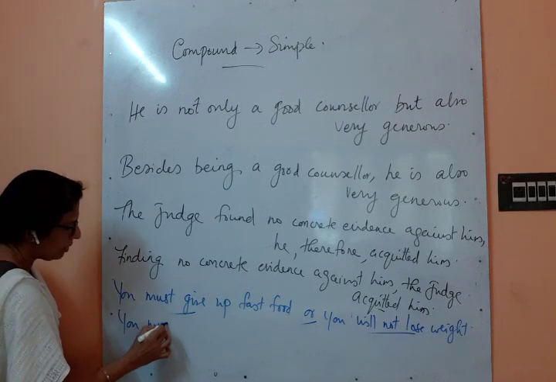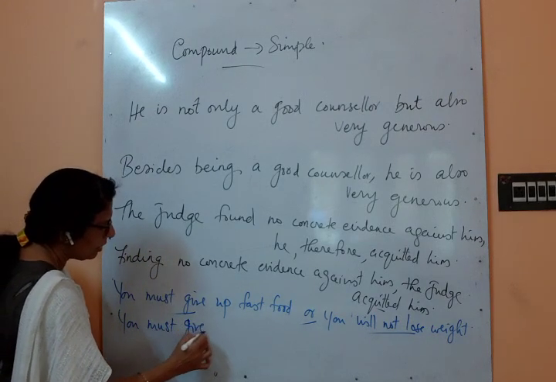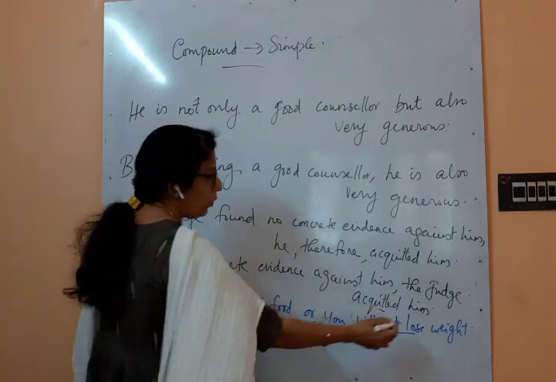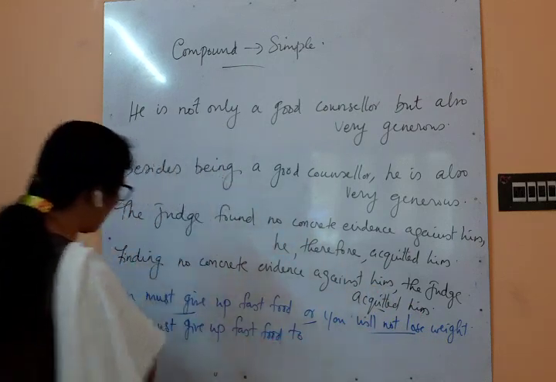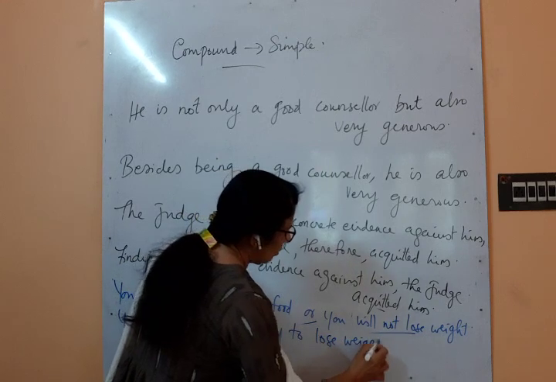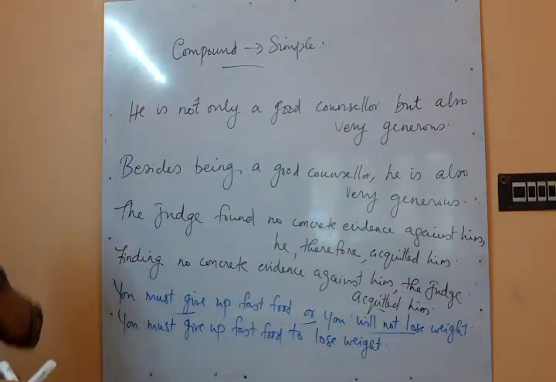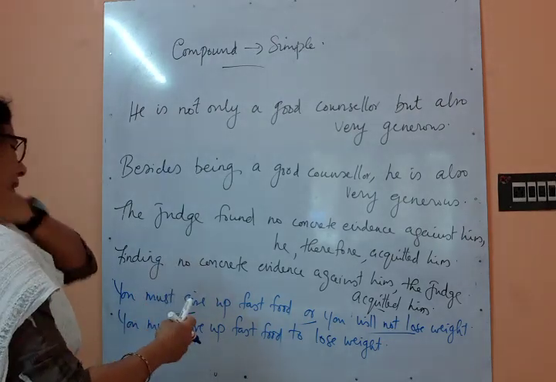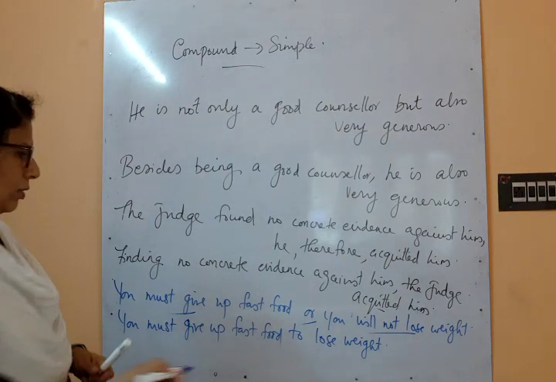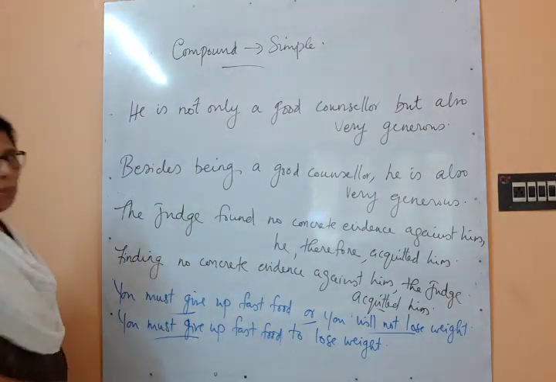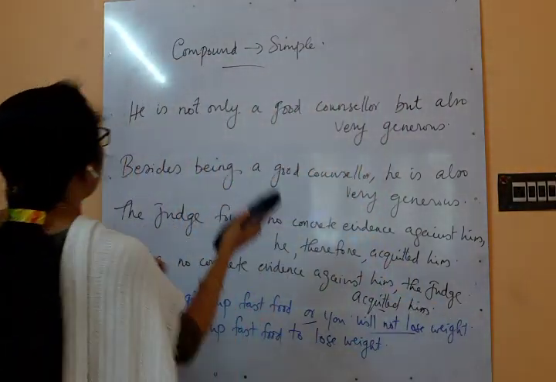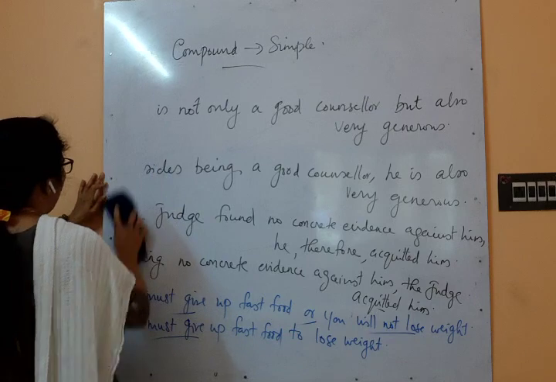You must, to simple. Again, you must give up fast food. You will not lose weight. To lose weight, you must give up fast food. To lose weight, to infinitive. Okay, we have used to infinitive. So this part became to infinitive and only one main verb is there. Understood, children? Okay, so this is how the conversion from compound to simple works.